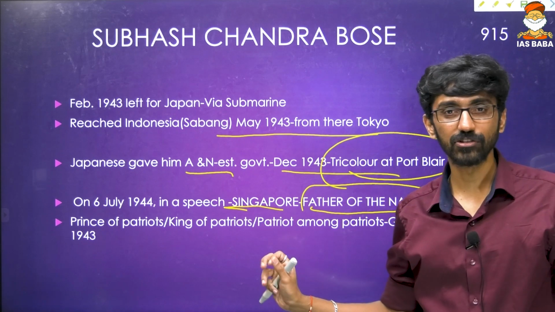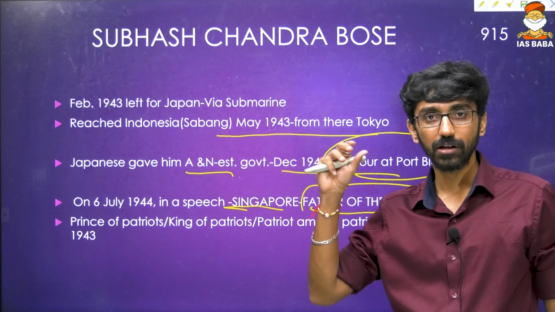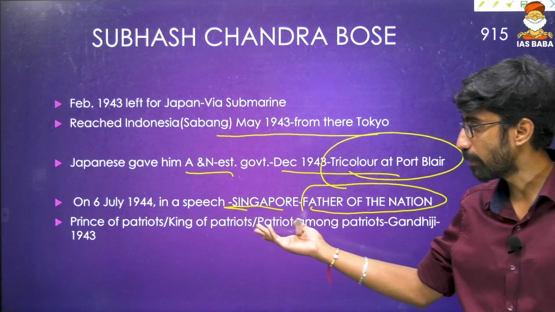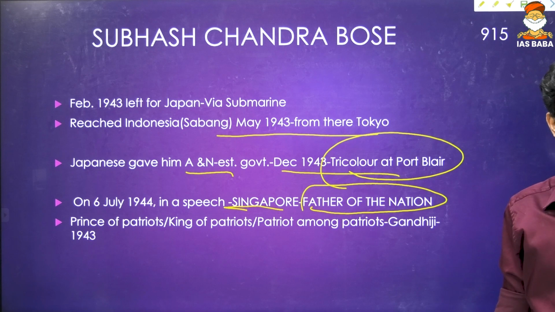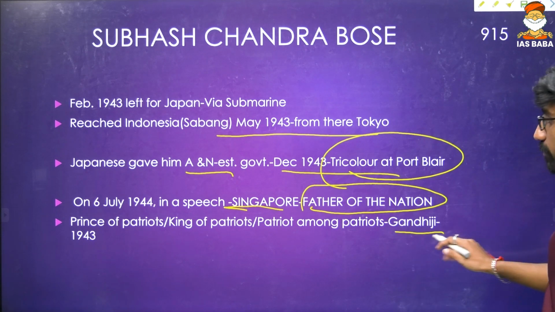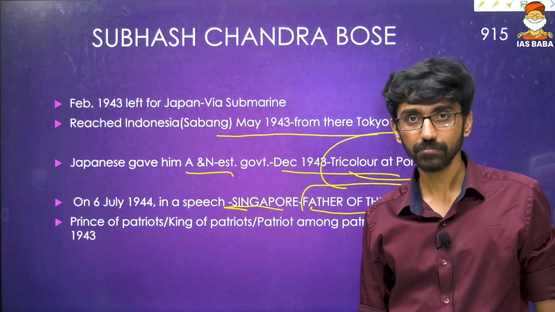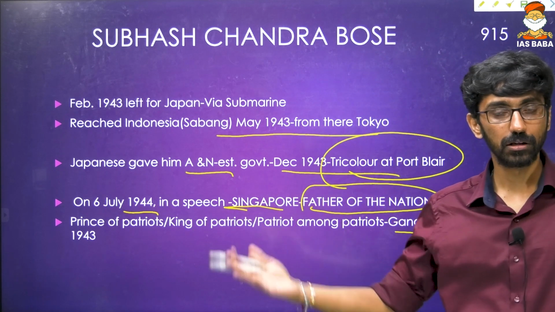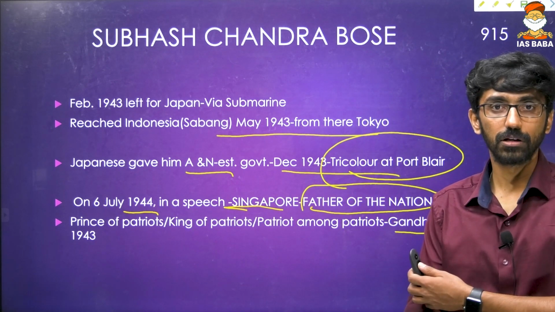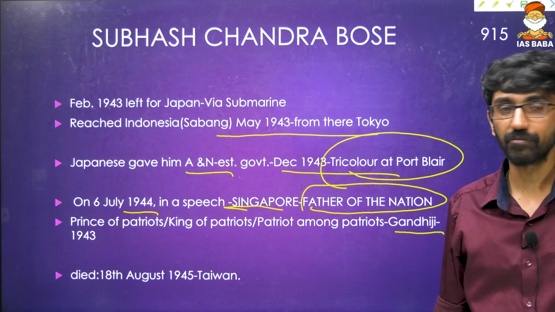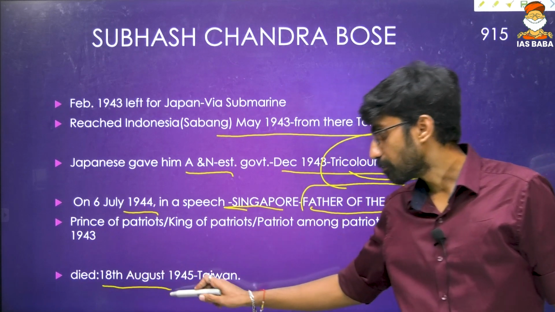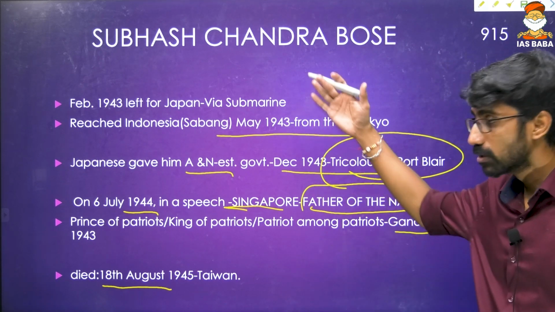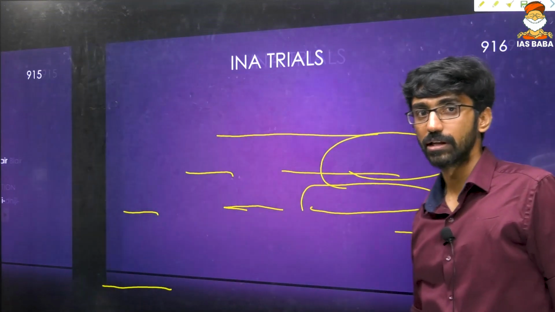Different connotations and meanings are used, but all of them mean the same: no one can beat Subhas Chandra Bose in his patriotism. Prince of Patriots, or King of Patriots, or Patriot among Patriots, and Gandhiji gave it in 1943. And on July 6, 1944, in a speech from Singapore, he called Mahatma Gandhiji Father of the Nation. But unfortunately, he died in a plane crash in Taiwan on 18th August 1945. So this is about Subhas Chandra Bose in the Indian national movement.